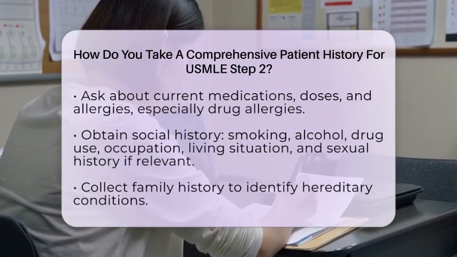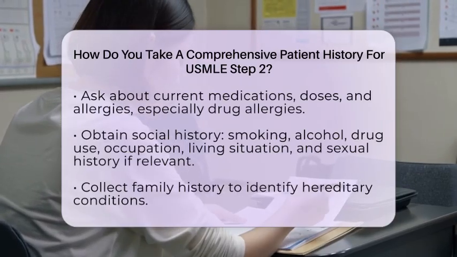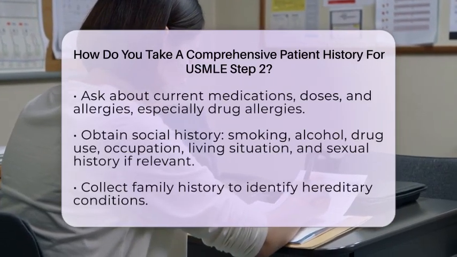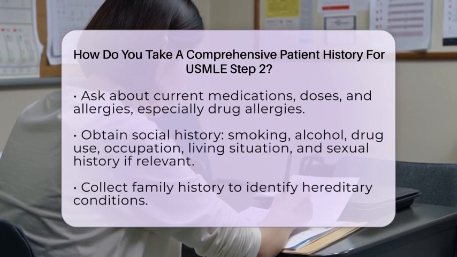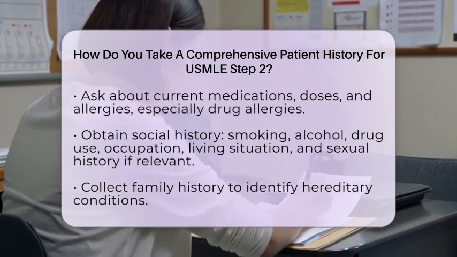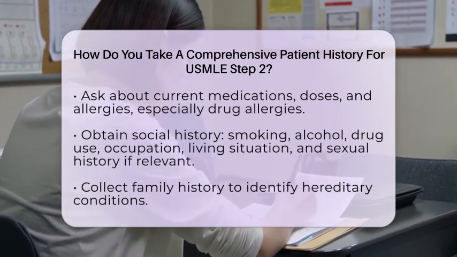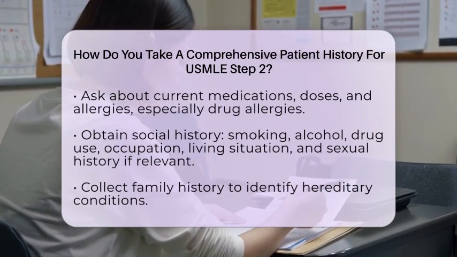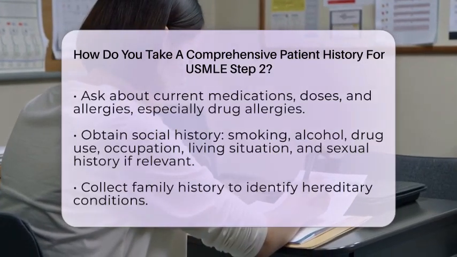Social history is also key. Find out if they smoke, drink alcohol, or use drugs. Ask about their occupation, living situation, and sexual history if relevant. Family history helps identify hereditary conditions common in their relatives.